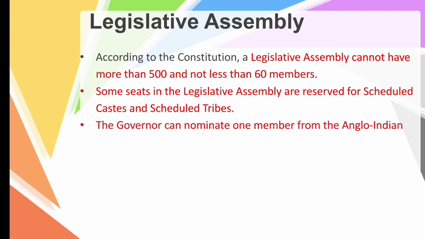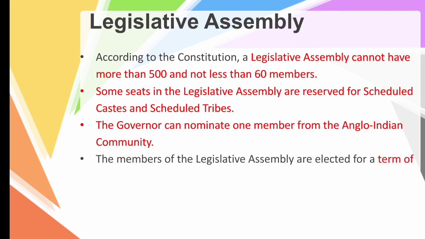The governor can nominate one member from the Anglo-Indian community, that is the English speaking community. The members of the legislative assembly are elected for a term of 5 years. So the term of office is 5 years.